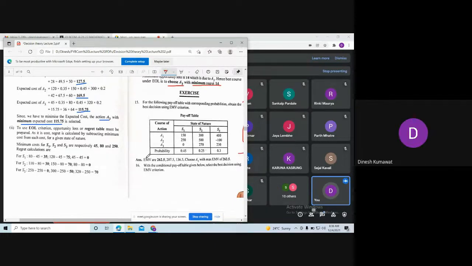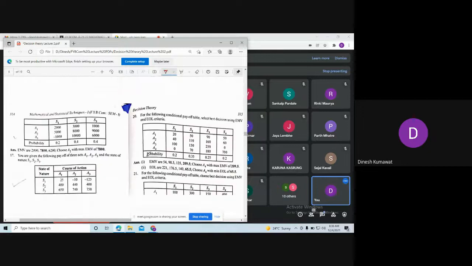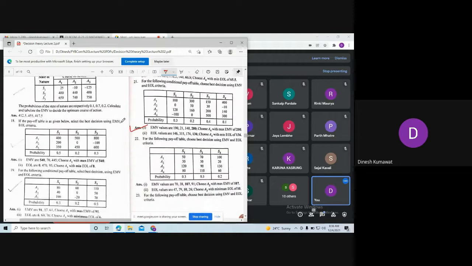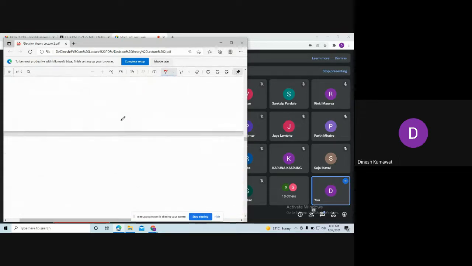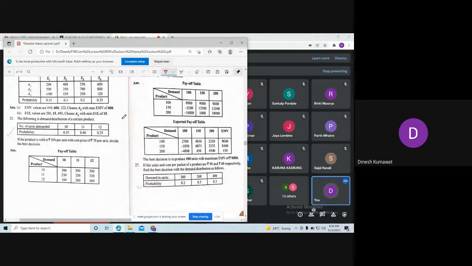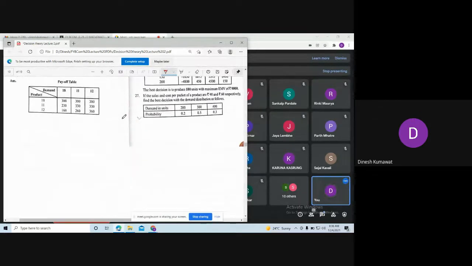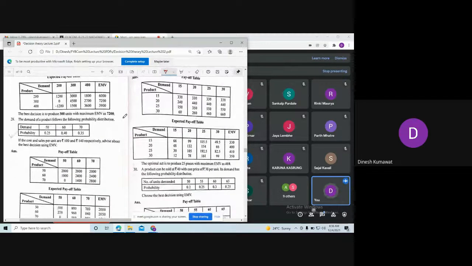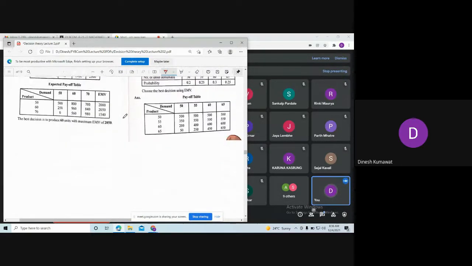So let's move further then. Here you have so many exercises in your textbook, and you can see answers are also given in your problems, so that you can verify your answers. Okay, so I think we require one more lecture to complete this unit. So these are exercises. You will see you have more than 3 to 4 pages of exercises.